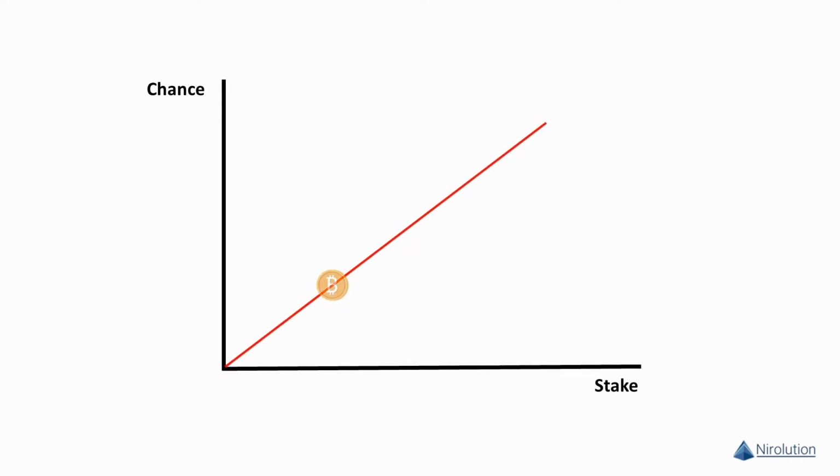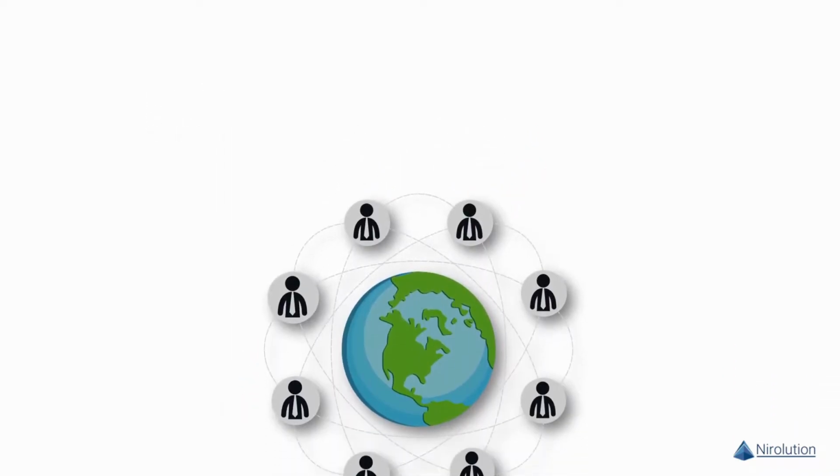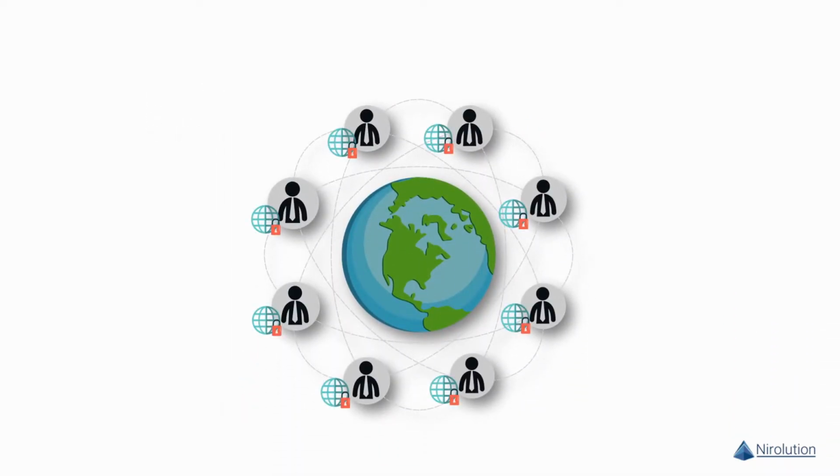So, a proof of stake blockchain network uses the amount of stake as a determining factor for publishing new blocks. Thus, the likelihood of a blockchain network user publishing a new block is tied to the ratio of their stake to the overall amount of cryptocurrencies in the network. So if Steve invested 10 times more money than Dave, his chances to become a validator are 10 times higher. With this consensus model, the network is secured and nobody can cheat.